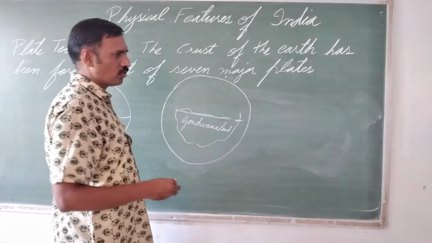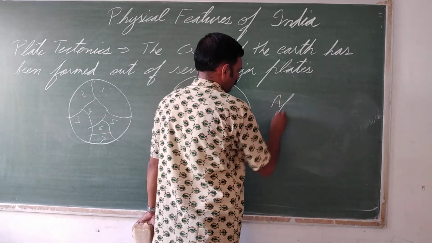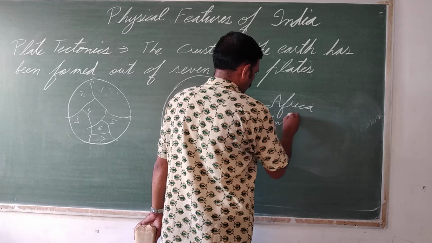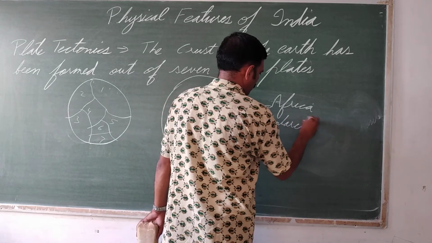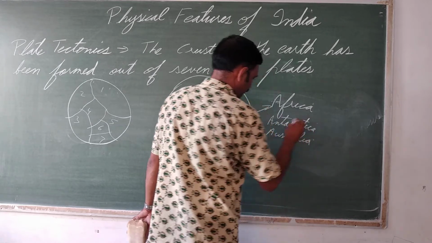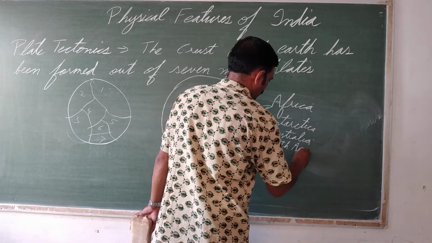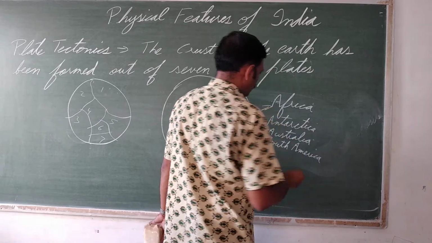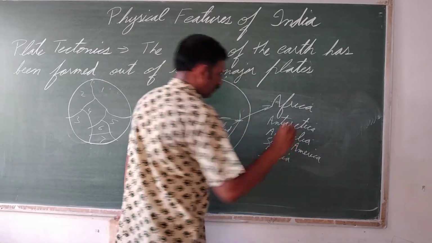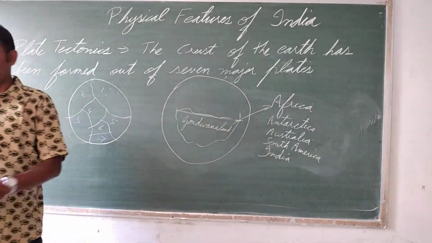Gondwana land comprised of Africa, Antarctica, Australia, South America, India. This comprises Gondwana land.